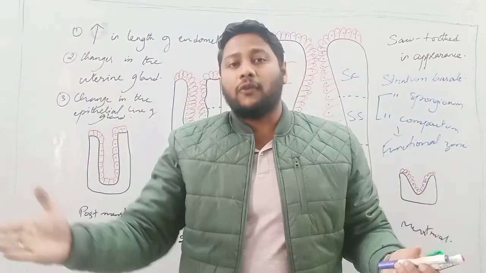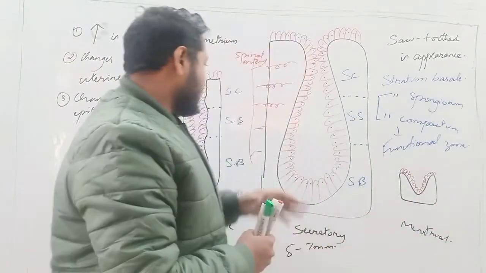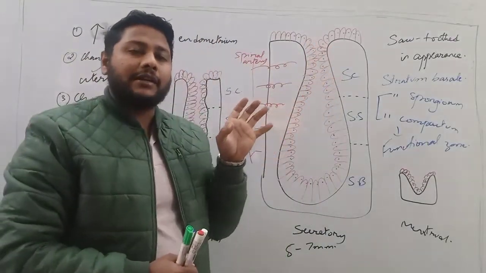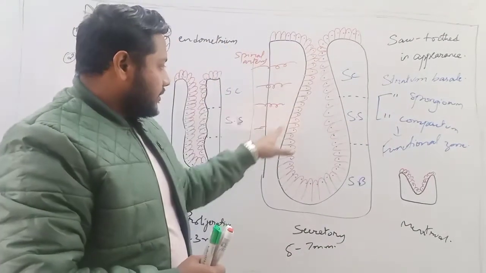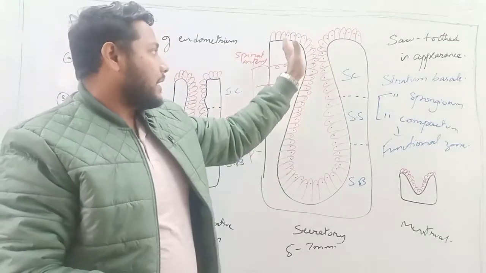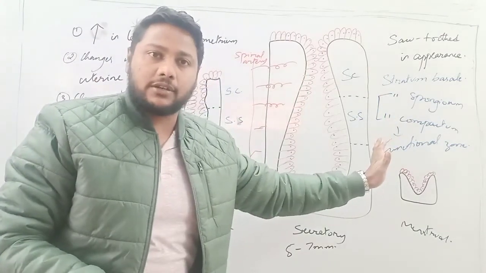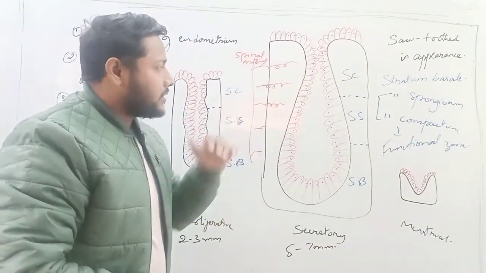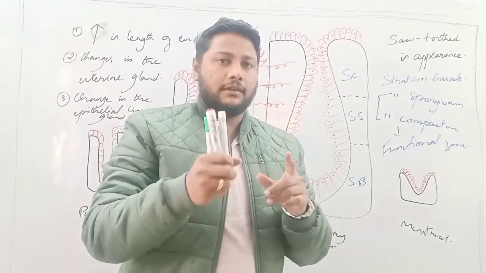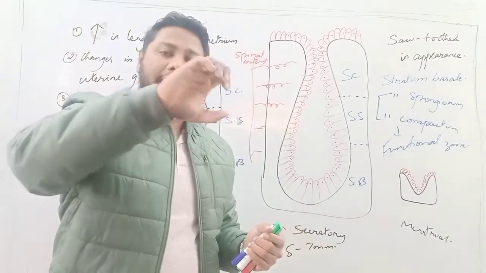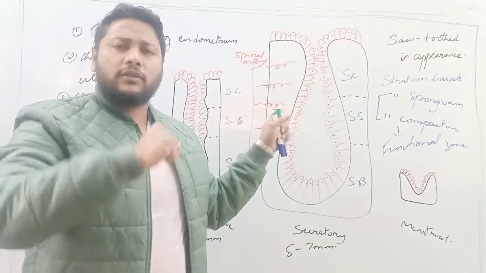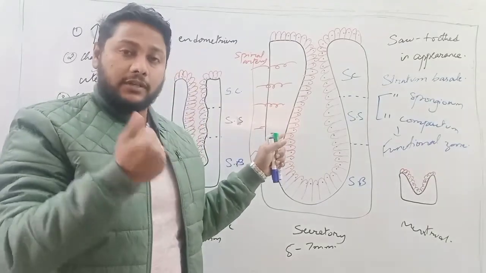Approximately 2-3 hours before menstrual bleeding, the spiral arteries get constricted. When the spiral artery is constricted, there is no blood supply, so the endometrium goes into an ischemic condition, and this leads to degeneration of the endometrium.